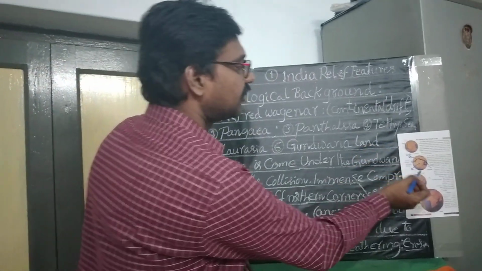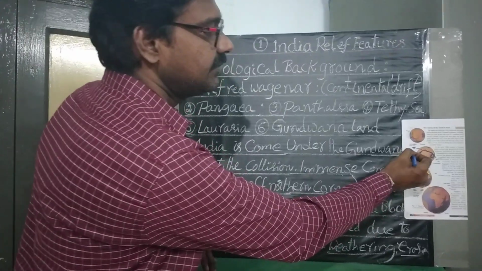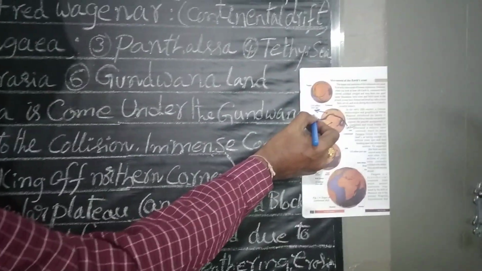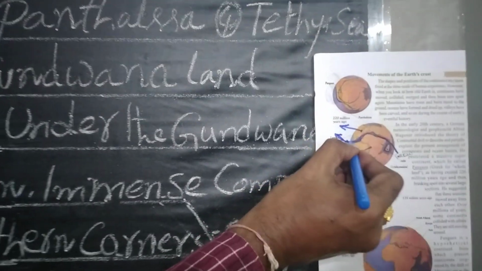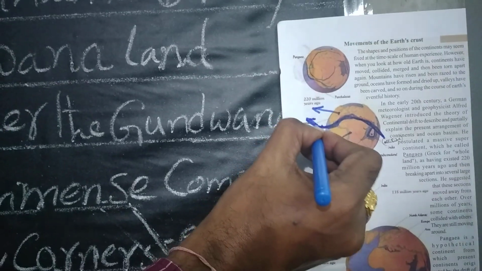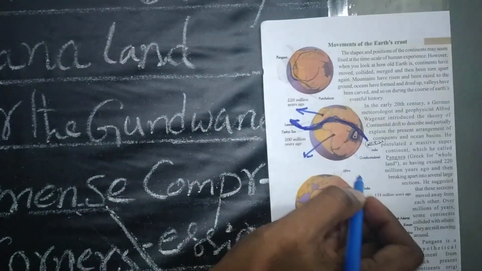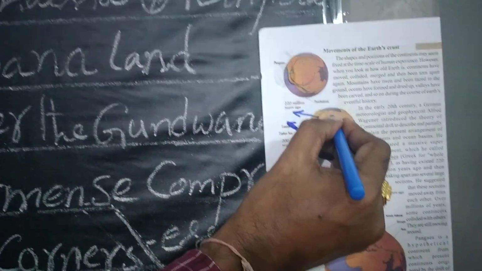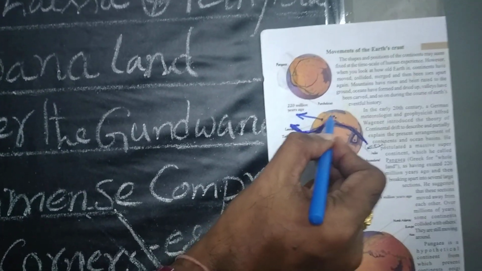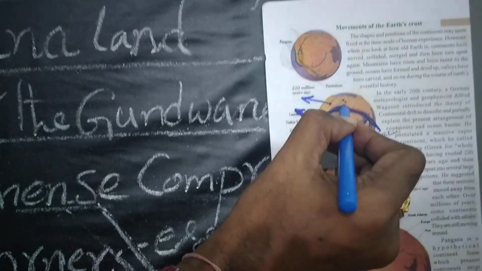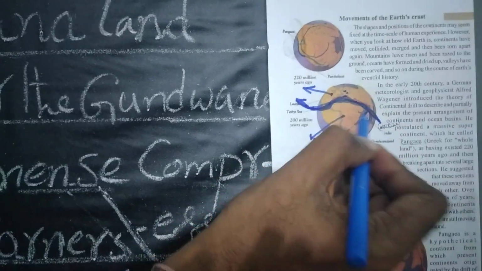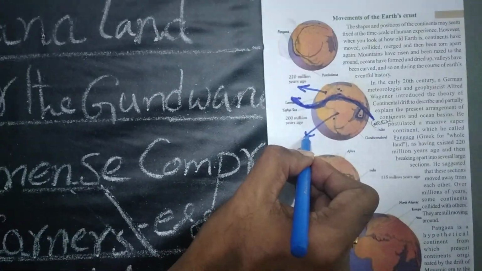About the Tethys Sea, I told you, this is a narrow shallow inland sea. In between Laurentia, which is also called Angaraland, on the north side, and the Gondwana land on the south side.